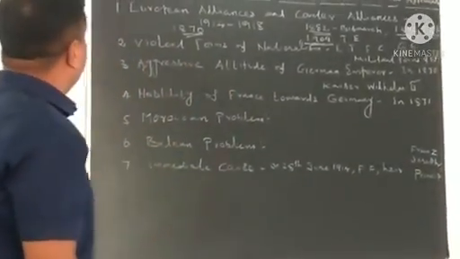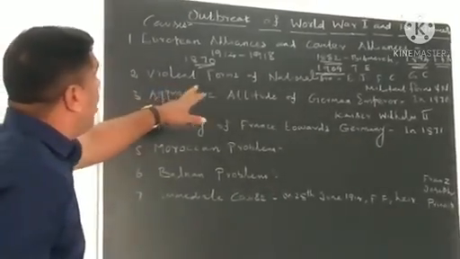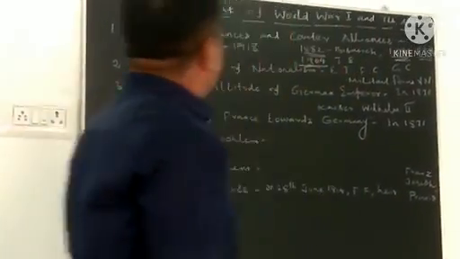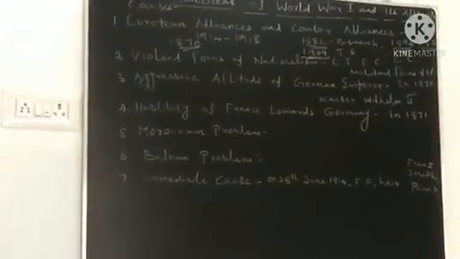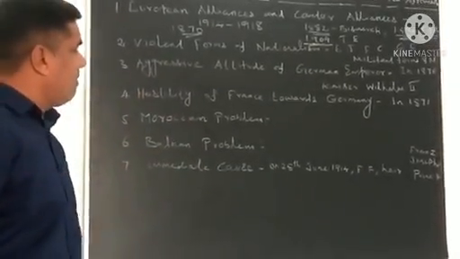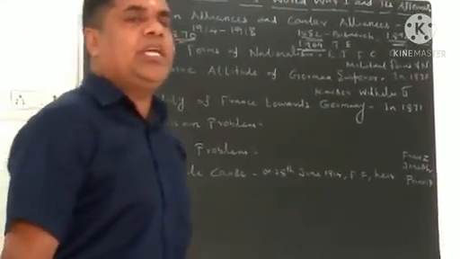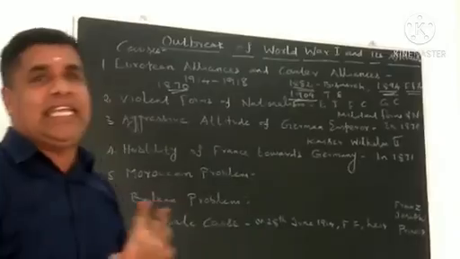Next topic, the violent forms of nationalism. Before the First World War, the countries were proud of their nations.